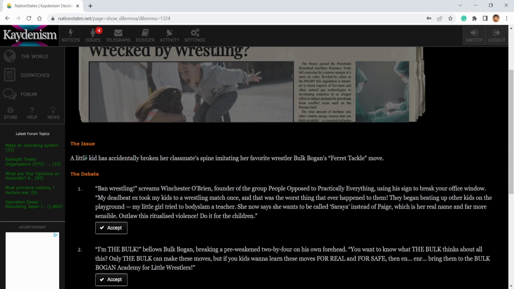So let's read. A little kid has accidentally broken her classmate's spine, imitating her favorite wrestler, Bulk Bogan's ferret tackle move.